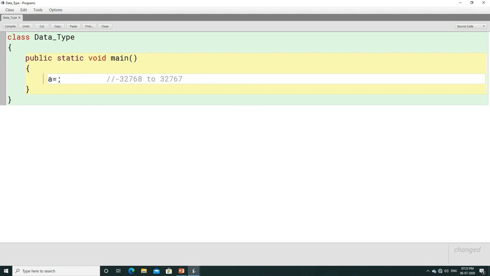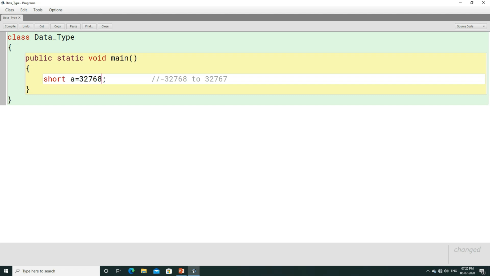Here let us use short. Short is the data type, a is a variable, and here we can use values. When we use 1000 and compile, the program can be compiled. Now instead of 1000 you can use 32,767. Again the program can be compiled, but if you use any value greater than this, then it is going to give you an error. Now let us use 32,768 instead.